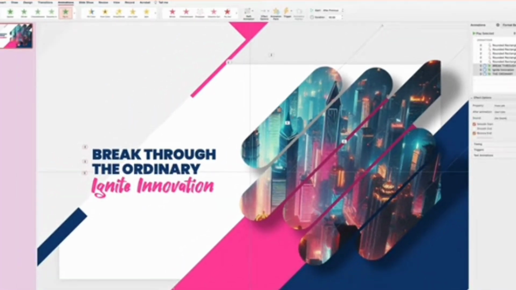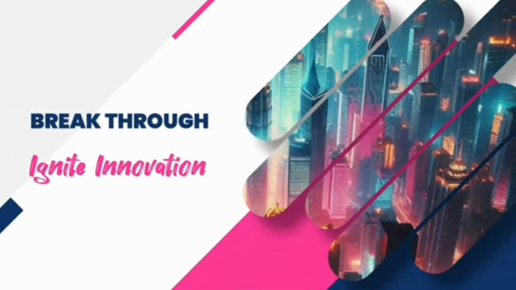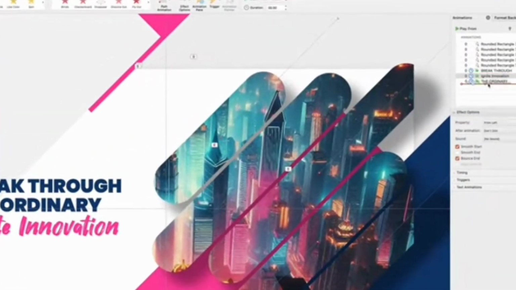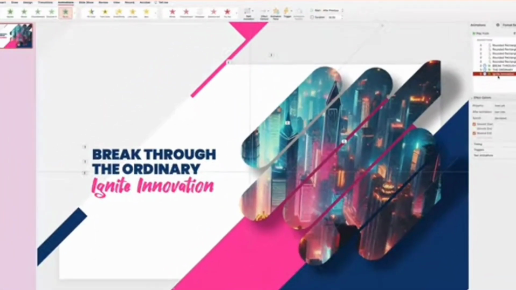Let's run the slide. We have a small issue here with the order of the animation. Let's move the last text box animation to the very bottom. And now let's have a look at the final result.